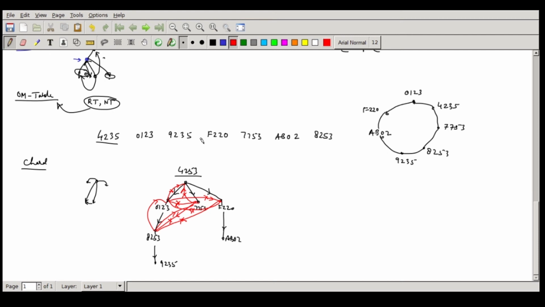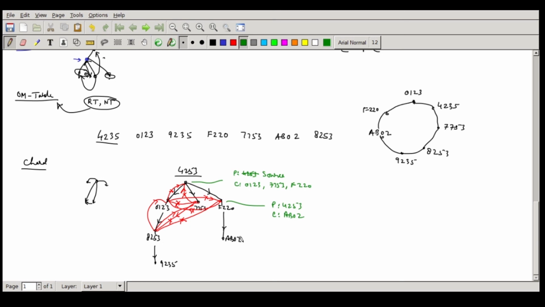And each one of them will now maintain an entry. So as for example, the source knows that it itself is the source. So this node will know that the parent entry will be itself, 4253. And as children entry it will now maintain 0 1 2 3. It will maintain 7753 and F220. Okay, so depending on the reputation it will be happening. For F220, the parent entry is now 4253 and the children entry is AB02. In fact here you don't need to keep it, you say you are the source itself.